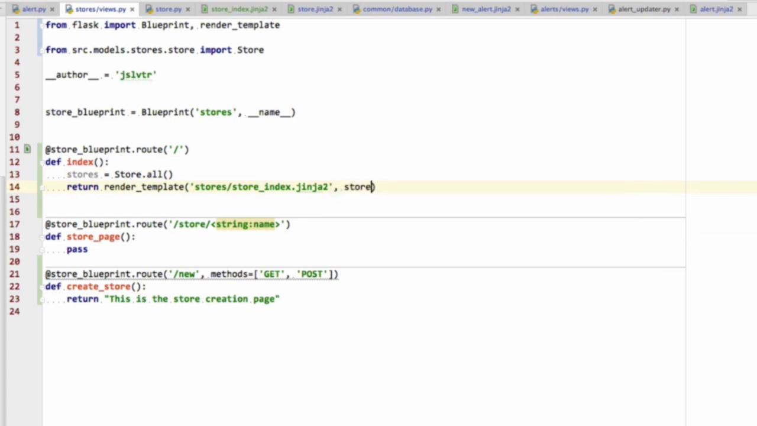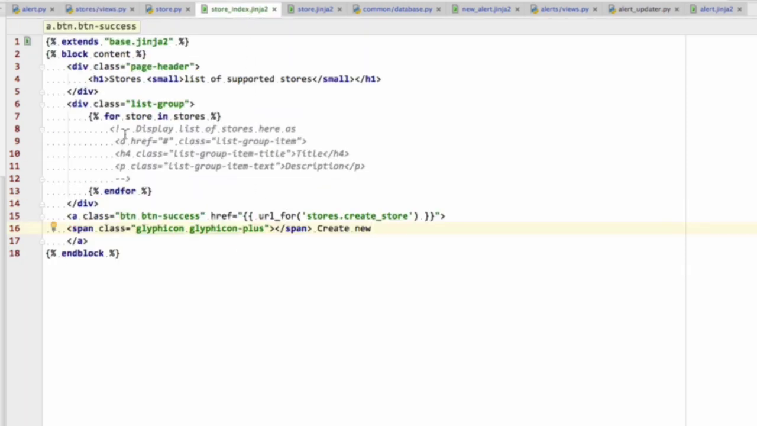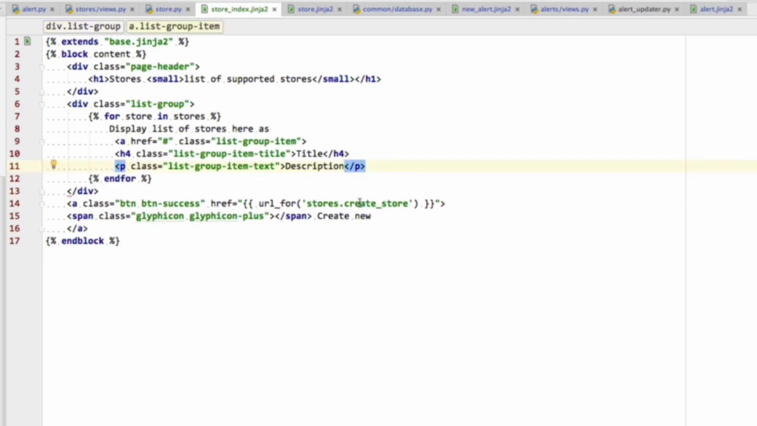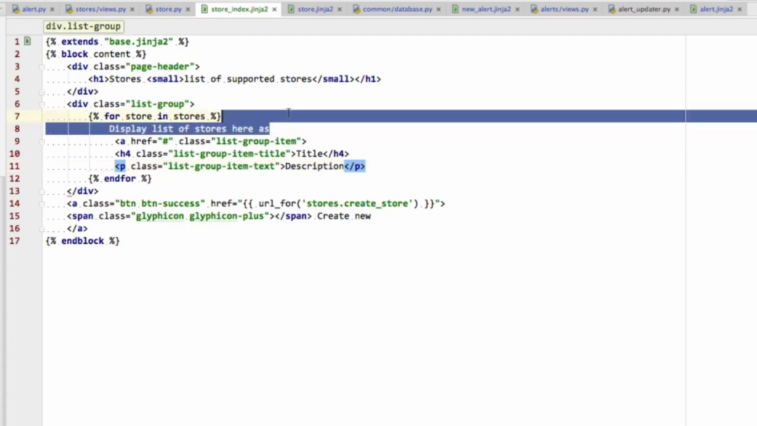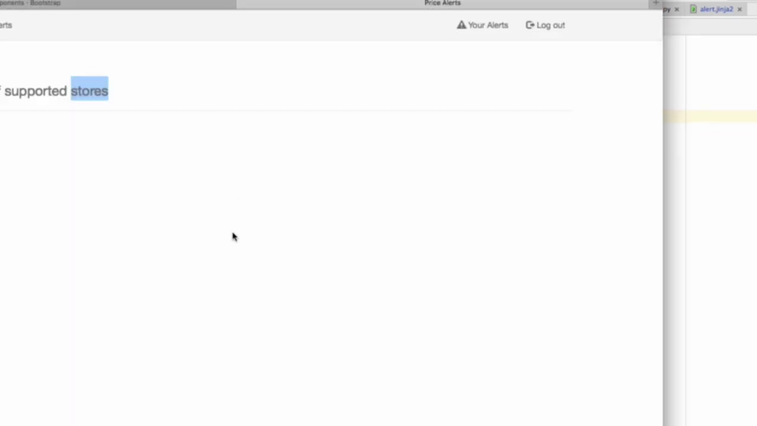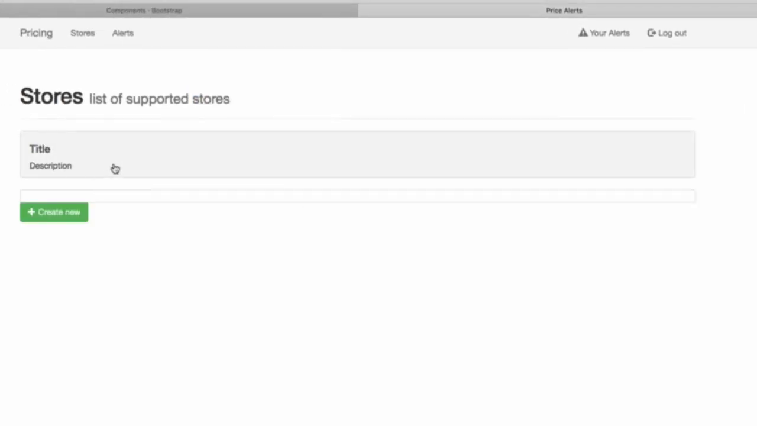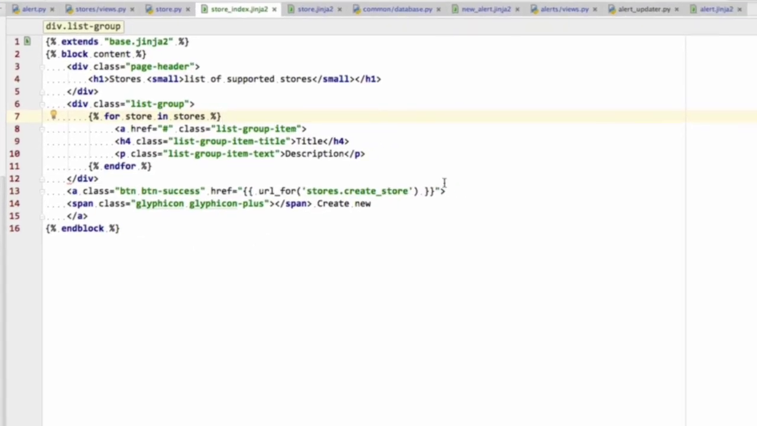And then we can go back to the store index template, back to the store view, and say stores are stores. There we go. Now we're passing the stores variable to the template, and we can come back to the template and now delete this comment here. Okay, so let's go back. Let's delete that bit as well. Let's go back into here and do that, and now we get title and description there, but obviously nothing in them yet. So let's fix that up.